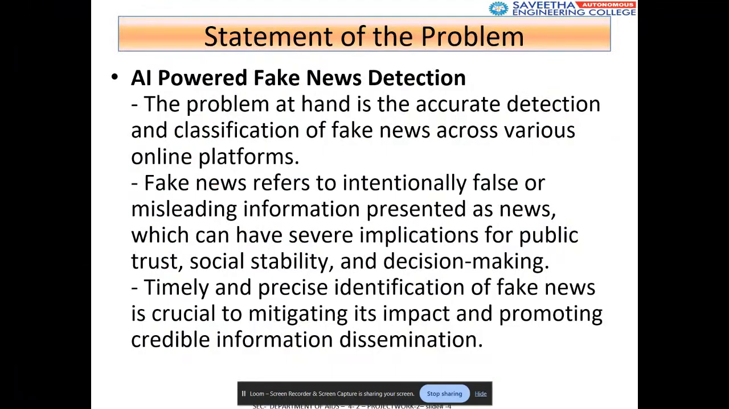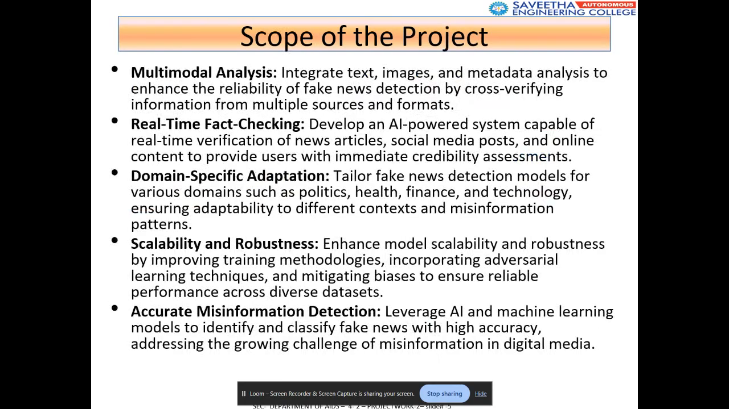Okay, let me continue. The problem at hand is the accurate detection and classification of fake news across various online platforms. So we need to detect it at a proper stage. This false news can lead to severe implications for public trust, social stability, and decision making. Next, the scope of the project.